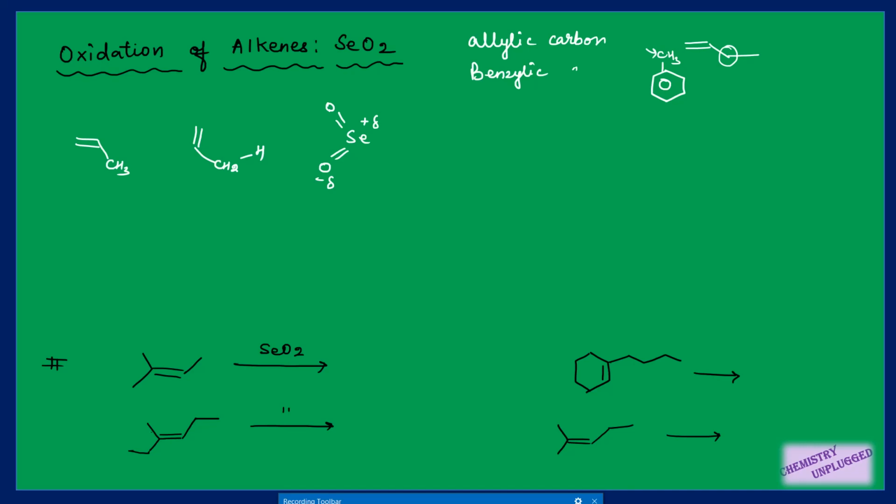So we will see an example based on this one also, but first we will see the general mechanism. It will show an ene-type mechanism, that this oxygen having high electron density will attack on this hydrogen, this bond will shift here, this one will shift on this selenium.